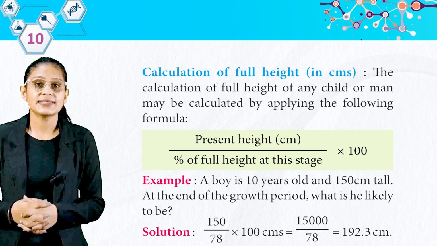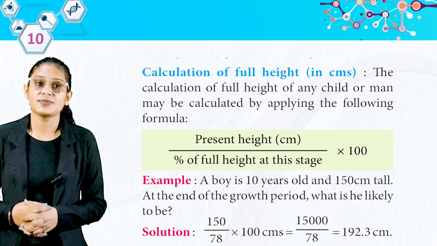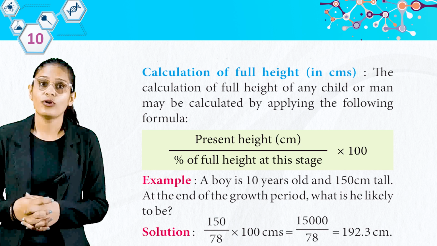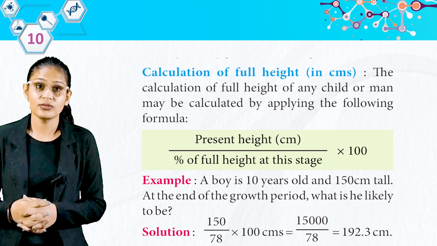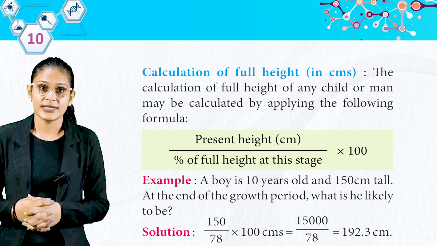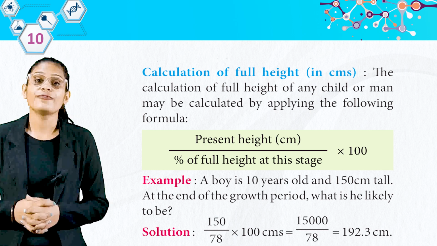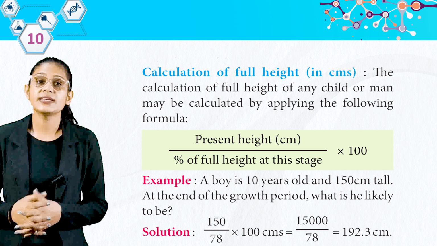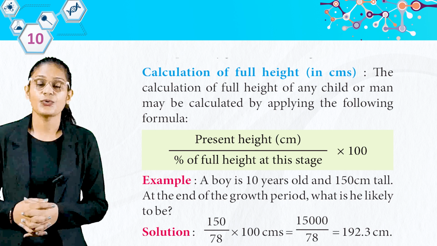Example, a boy is 10 years old and 150 centimeter tall. At the end of the growth period, what is he likely to be? Solution, 150 divided by 78 multiplied by 100 centimeters is equal to 15,000 divided by 78 is equal to 192.3